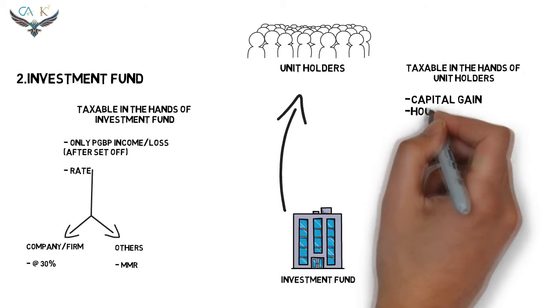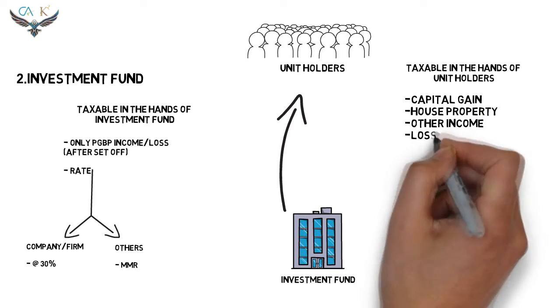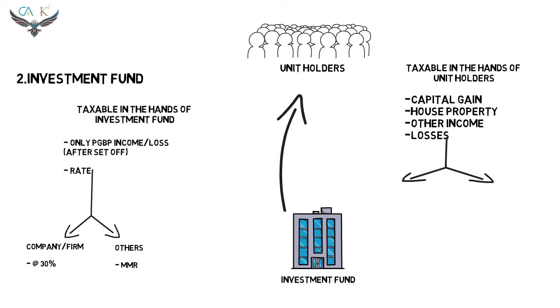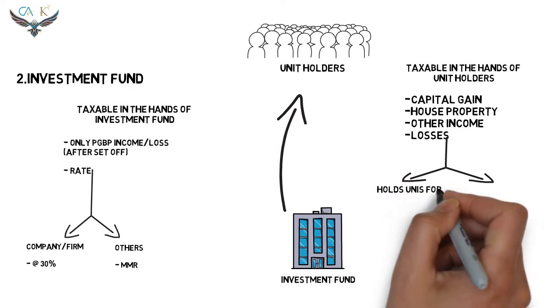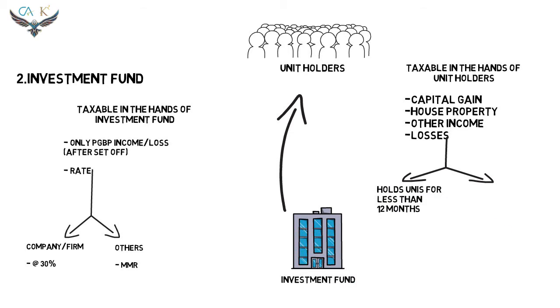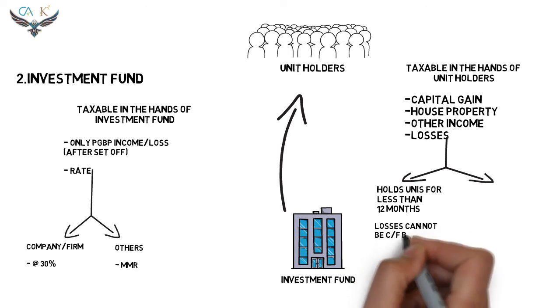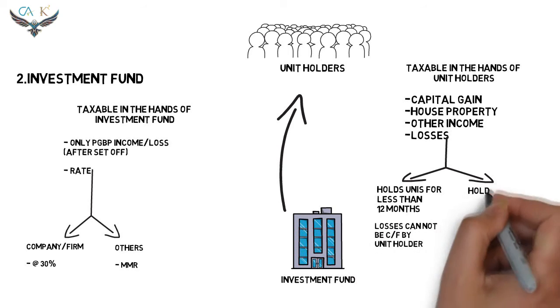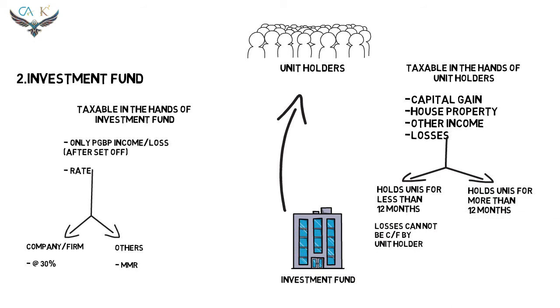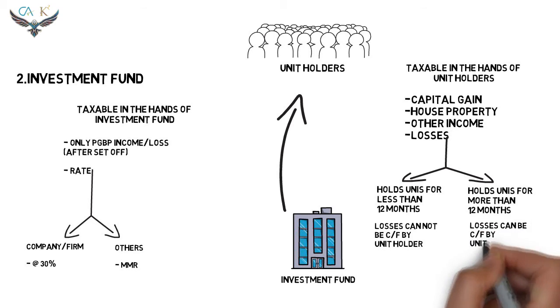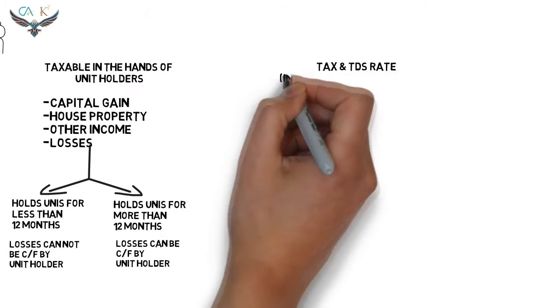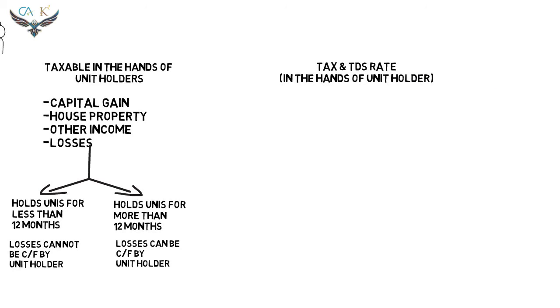All the income except the PGBP income is taxable in the hands of the unit holders. In respect of the losses, they can be carried forward by the unit holders only if the unit holder holds the units for 12 months. On the other hand, if the unit holder does not hold the units for 12 months, the losses cannot be carried forward.